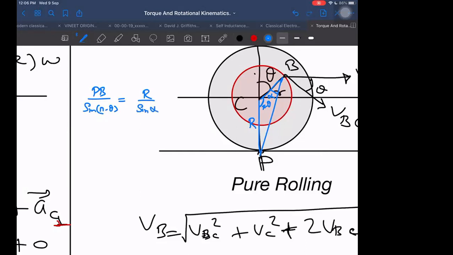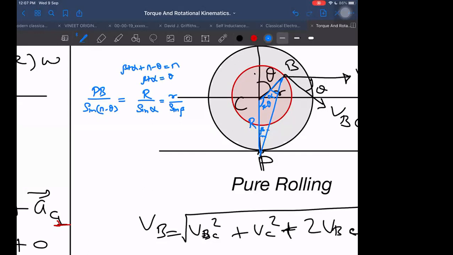And this other angle, let us call it beta, then r upon sine beta. I know that beta plus alpha plus pi minus theta will be pi, so beta plus alpha will be theta.